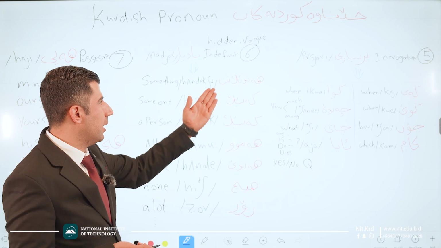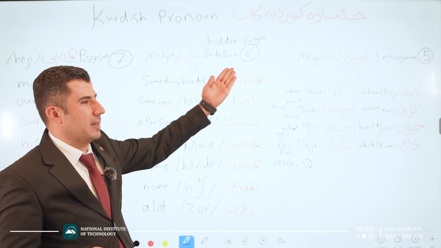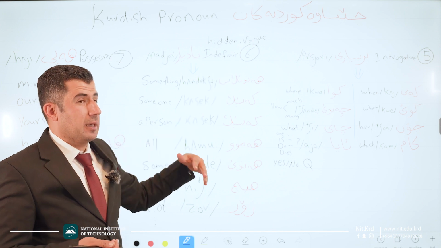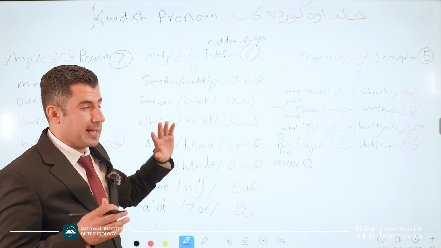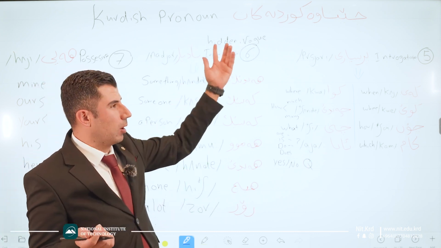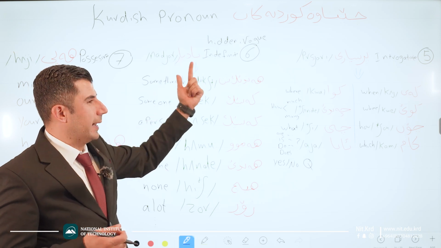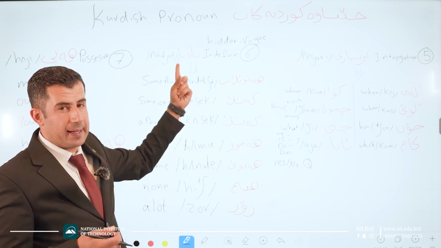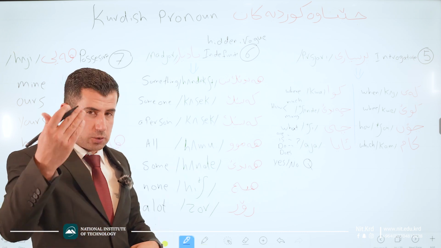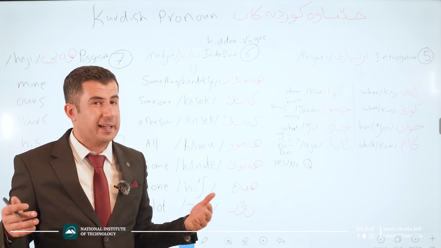Which type of pronoun? Nadyar, which is indefinite. Indefinite in Kurdish we say nadyar. Okay, and noun, and hidden or vague, all of them. I tried hard to translate the Kurdish word to English in order to be understood by you, because in Kurdish we say nadyar, hidden.